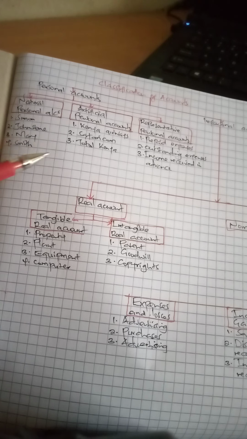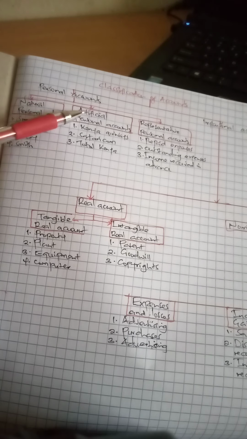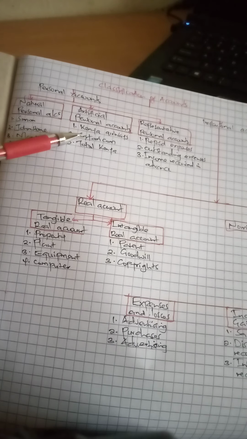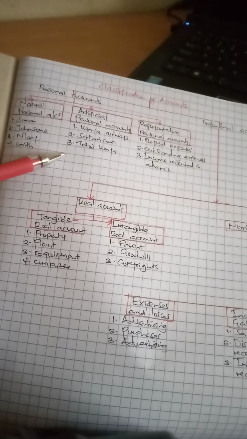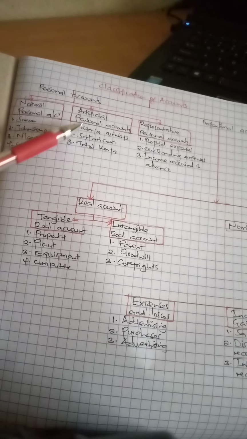Under artificial personal accounts, these are names of entities. They could be partnerships, companies, or non-profit making organizations. All of those fall under artificial personal accounts. These are just examples: Kenya Airways, Safaricom, Total Kenya. They are corporations, companies, separate legal entities, so they are able to transact business on their own. So that's the difference between natural personal accounts and artificial personal accounts.